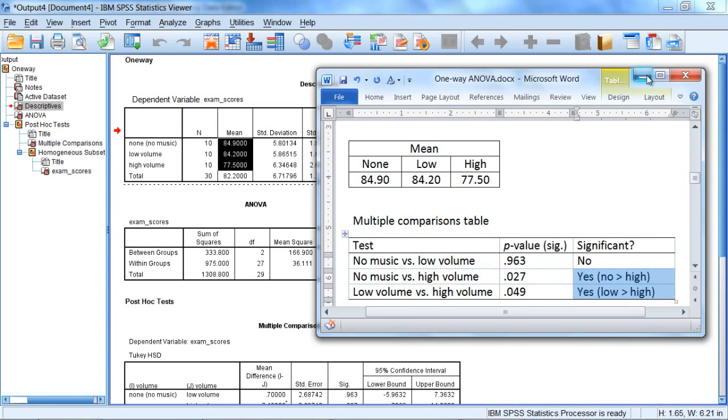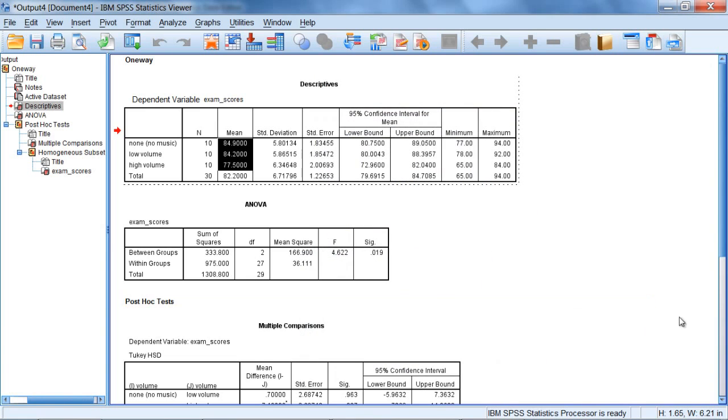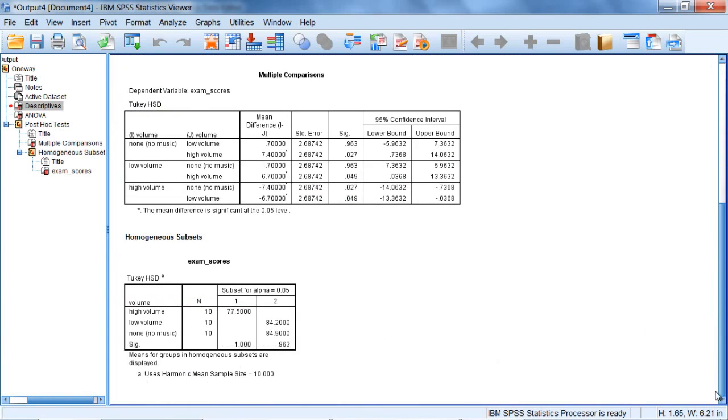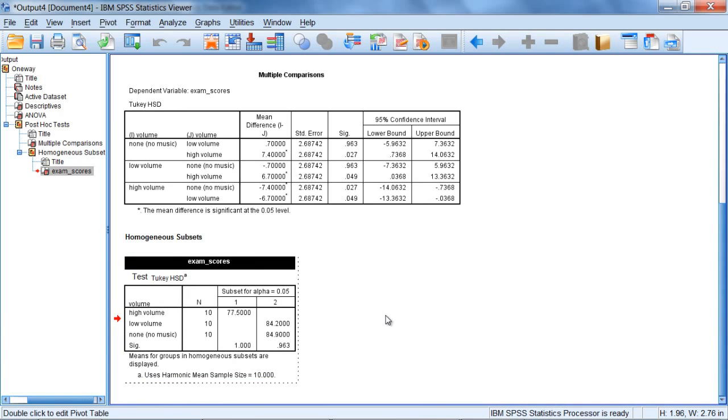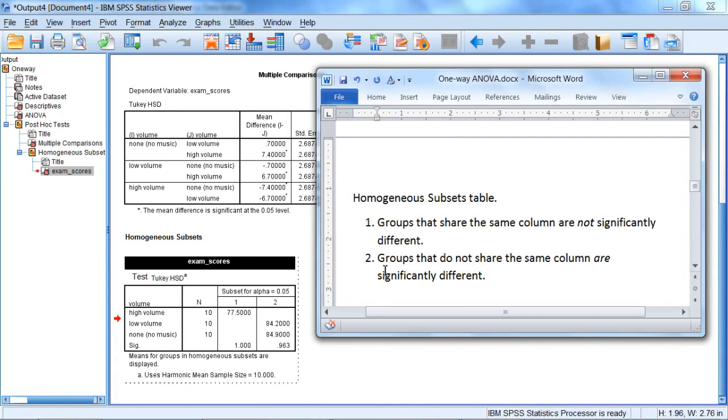Now let's take a moment to look at our final table, the homogeneous subsets table. And the way to interpret this table is as follows. Groups that share the same column are not significantly different. So if groups share a column, there's no difference. And groups that do not share the same column are significantly different. So let's take a look at that in our table here.